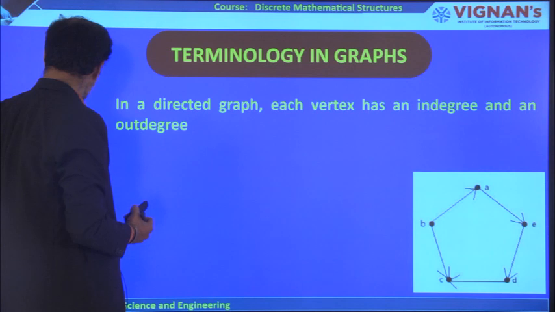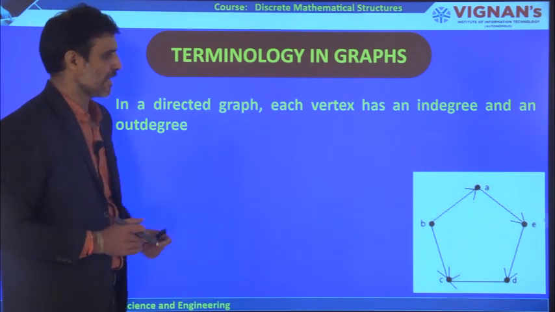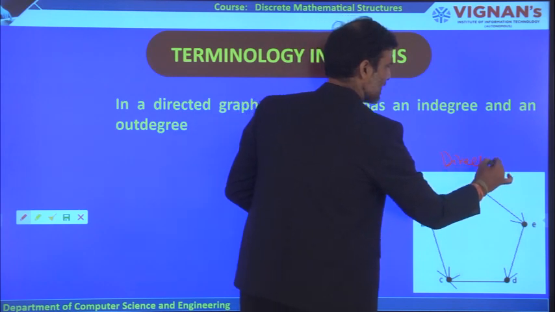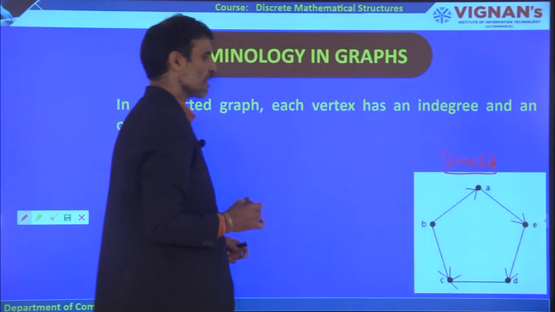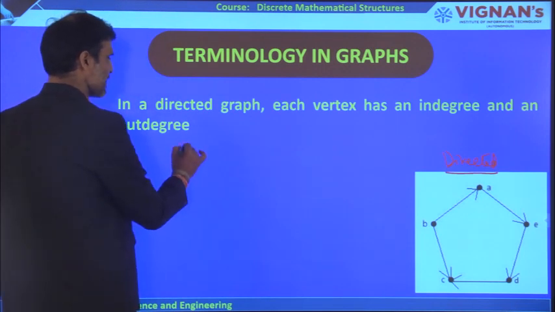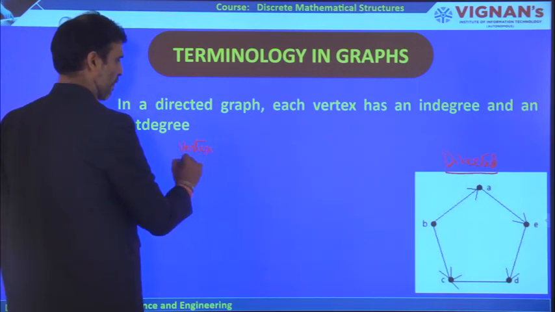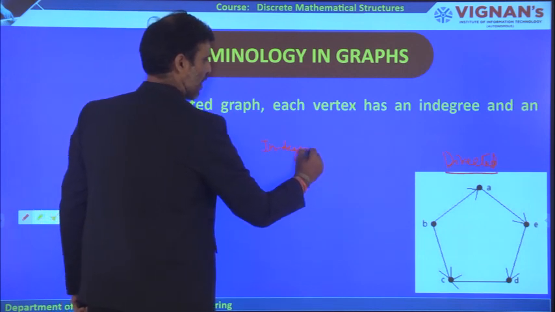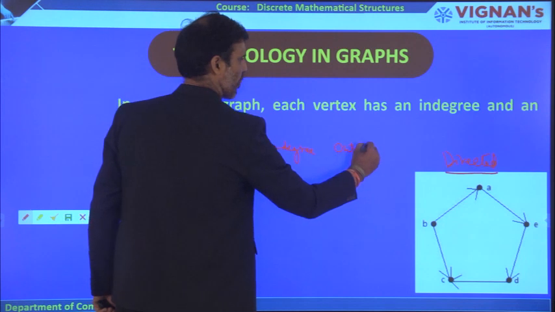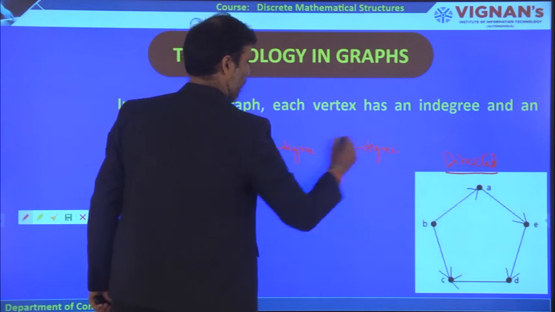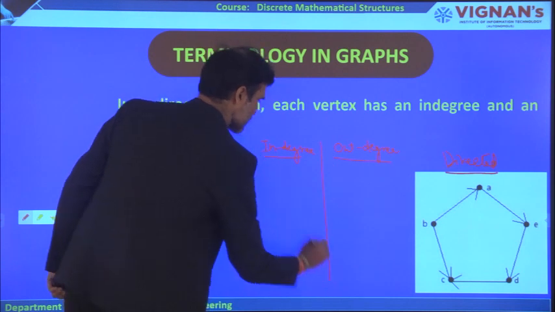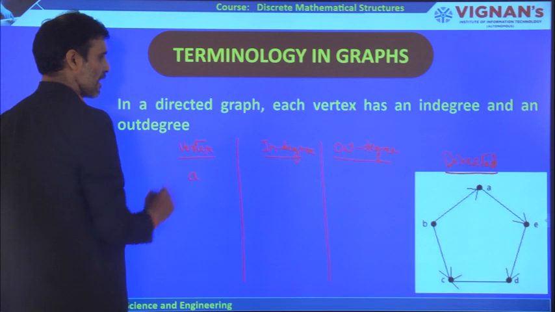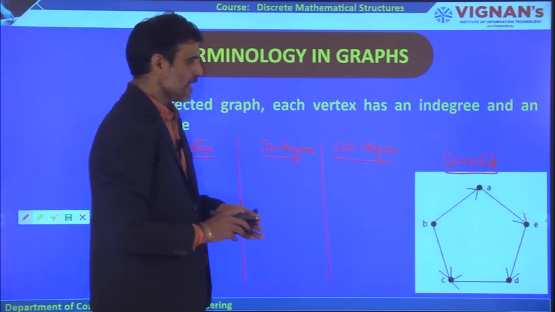Now let us try to understand what is in degree and out degree for this particular directed graph. This is a directed graph because it has directions. So now let us take a vertex here, and then in degree, out degree. Let us try to define these two. So let us come to the case of A, in degree. What do you mean by the in degree?